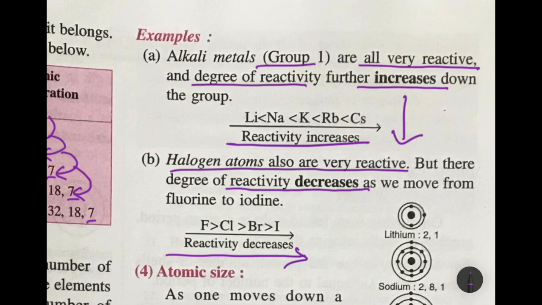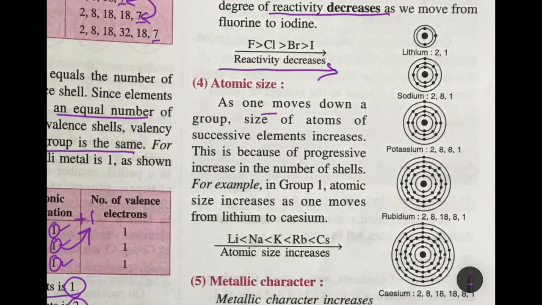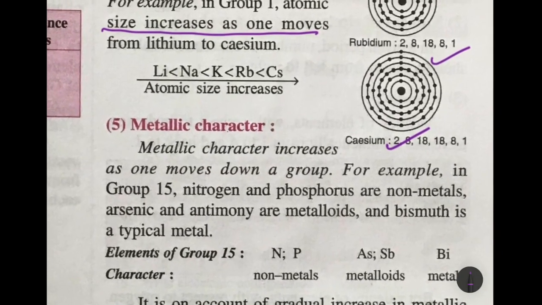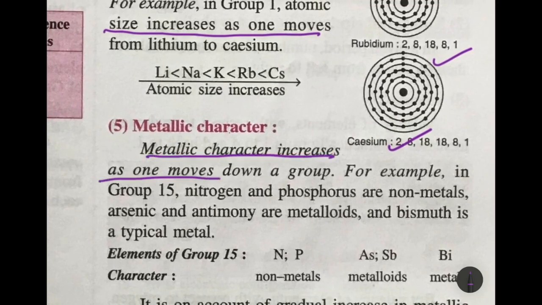Now atomic size, as one moves down a group, the size of the atoms increases, because there is a progressive increase in the number of shells. For example, in group 1, there you can see here 2 shells, 3, 4, 5, 6. Okay, so the atomic size increases as we move from lithium to cesium. Now metallic character increases again as you move down a group. These are important, children. The question asked will be, what happens to the metallic character as you go down a group? What happens to the atomic size as you move down a group? Okay, so that is very, very important.